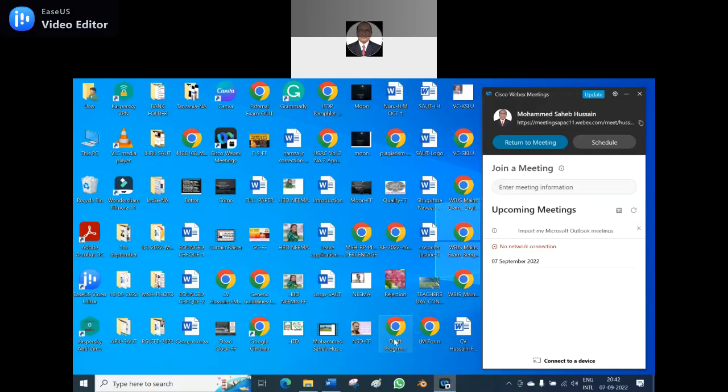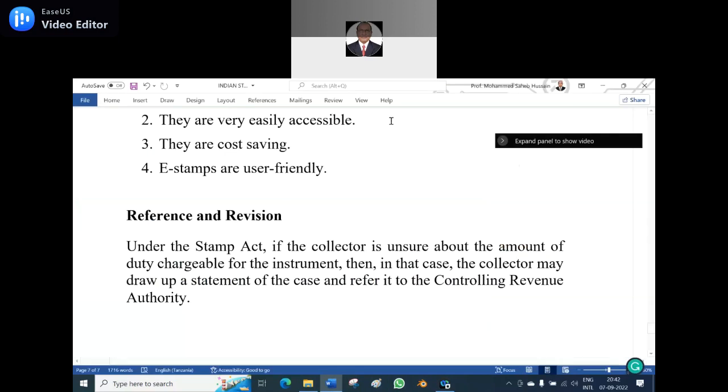Now I will share it so that you could know it, because only 5 minutes are left. Now I'm sharing. Is it visible? Here I want to keep the referencing.